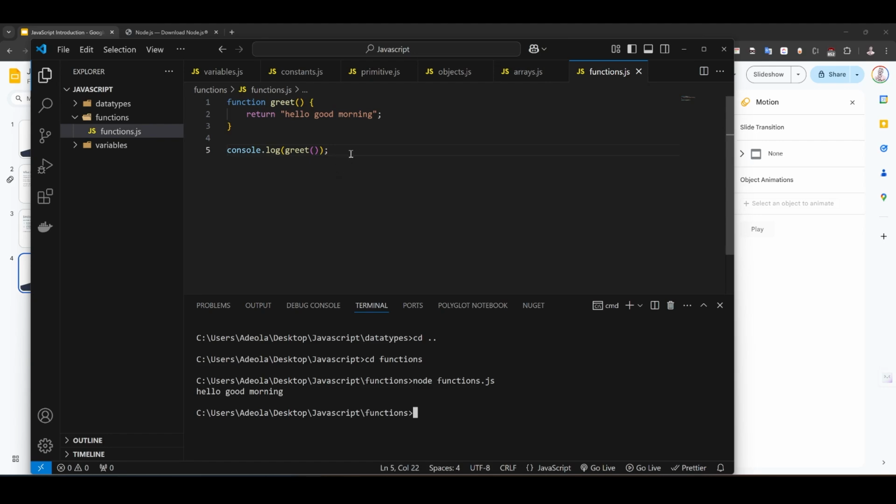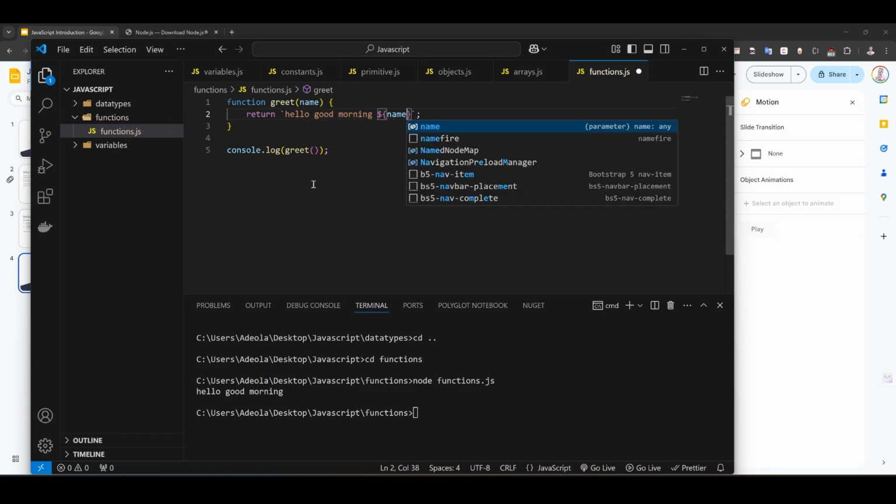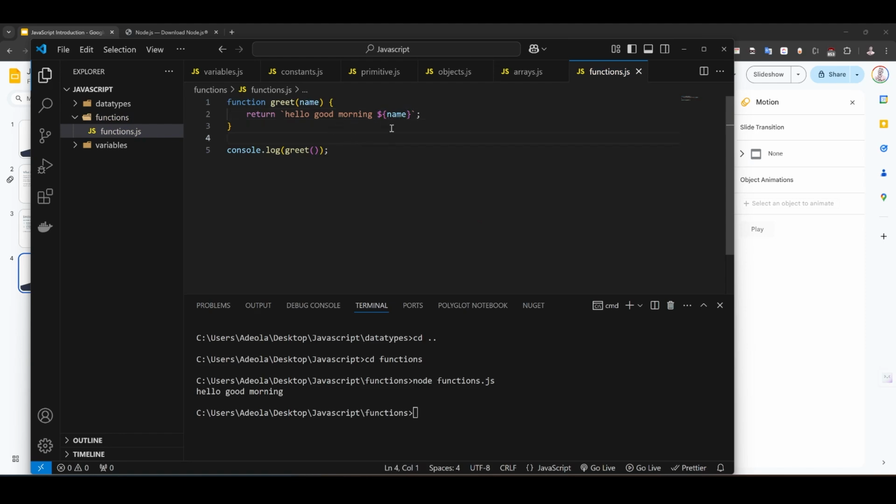So we have different types of functions in JavaScript. We have regular functions. Okay, before I go there, let me do a function that accepts a parameter, that takes in something. Let's say this function greets with a name, and right here we have to specify the name. To do this, you're going to use what we call a backtick, so I'll be able to call the value of that particular name that is being sent in. So use backtick, then use this, then you say name. So it's going to say hello, good morning based on the name that's being passed in.